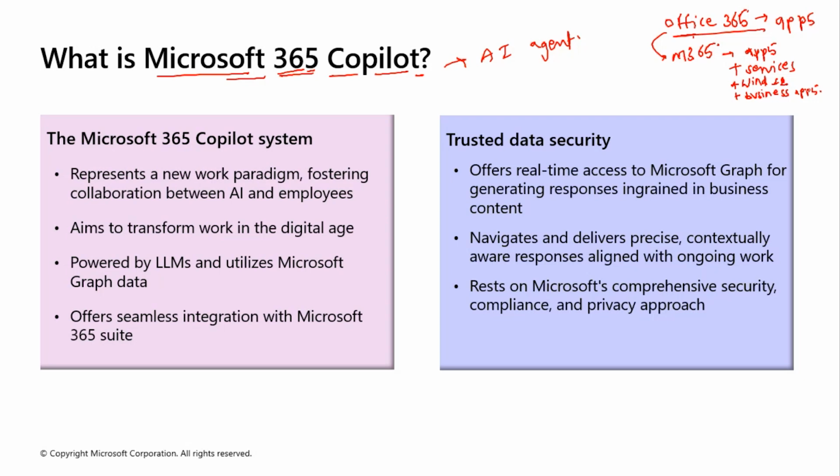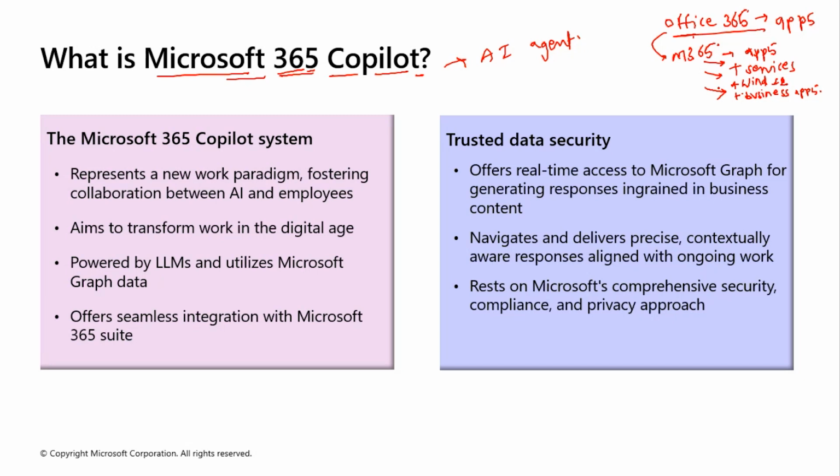And when we say M365 Copilot, then M365 Copilot is aligned or integrated between all of them. So in a simple manner, how we use our normal applications in day-to-day life, how we use Word, how we use Excel, just with that, we are having some add-on functionalities.